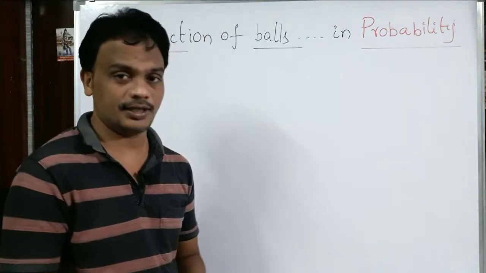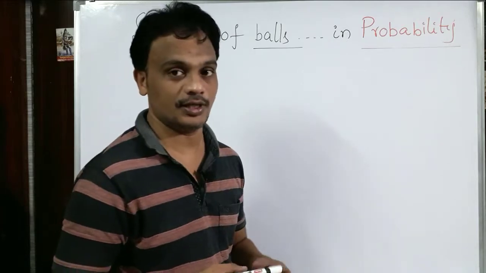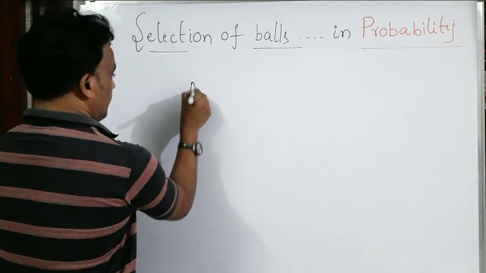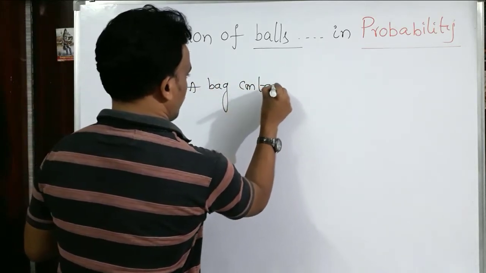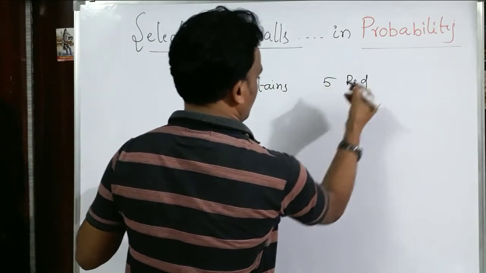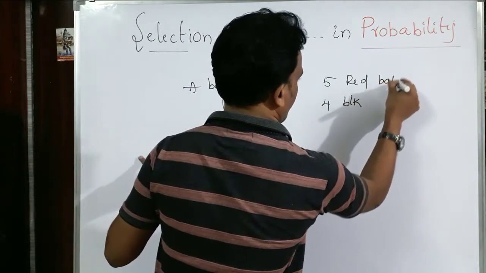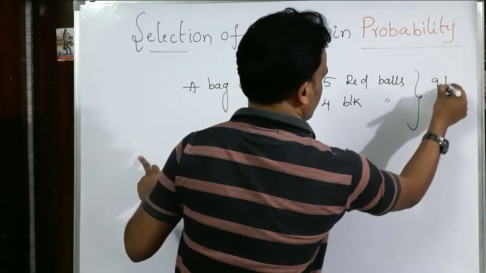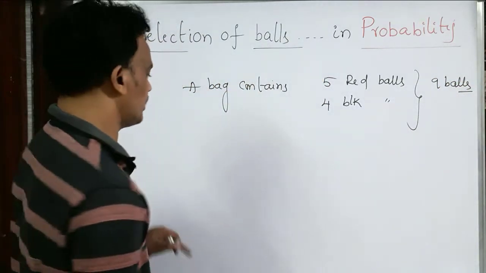Of course, generally we may get some basic questions on selecting balls. So let me explain this one. A bag contains 5 red color balls and 4 black color balls. So totally 9 balls are there in the bag. Generally, we will get questions like this.